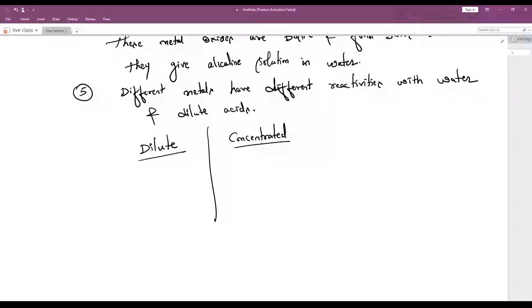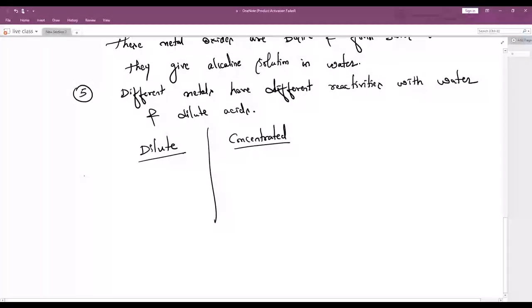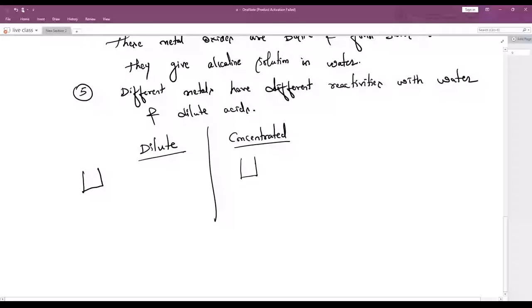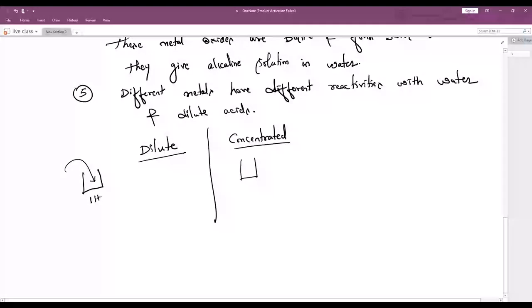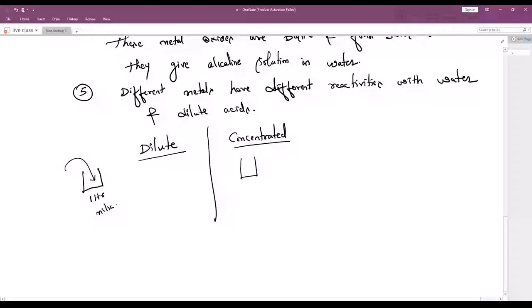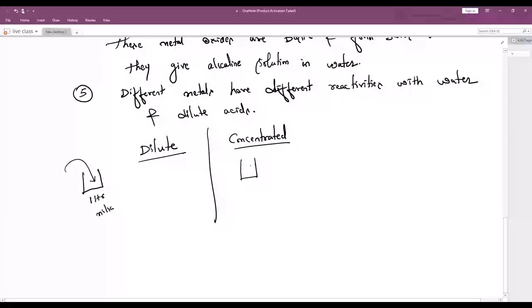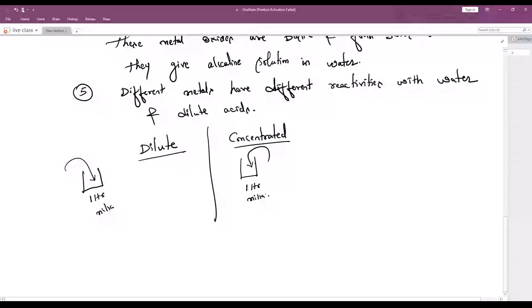Now, for an example, let me take one beaker. Here also let me take one beaker. In this I have 1 liter of milk. How much milk is there? 1 liter of milk. And in this beaker also 1 liter of milk is present. Both sides I have taken 1 liter of milk, the same quantity.